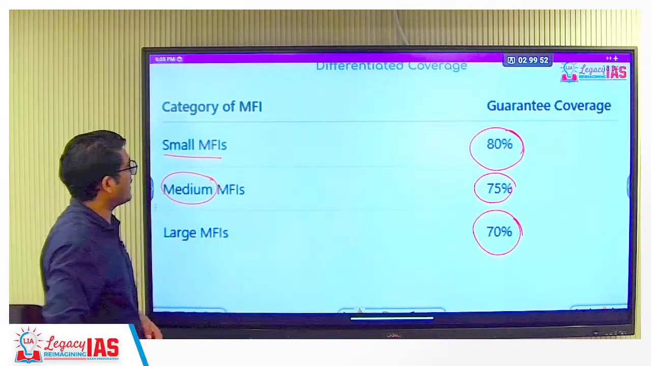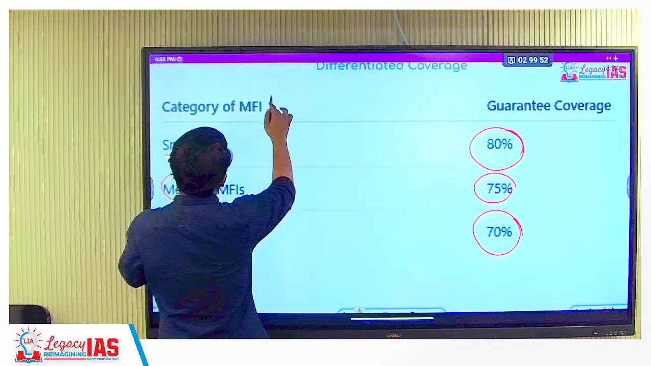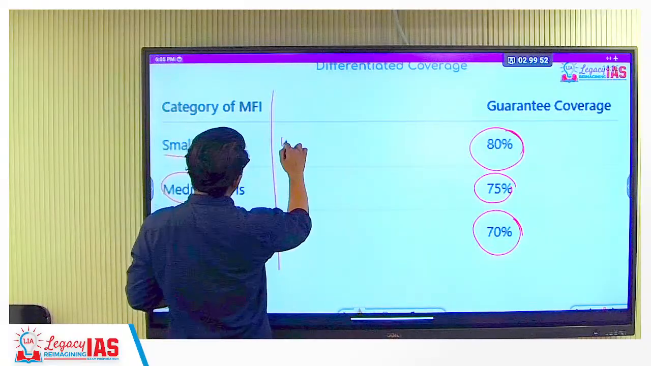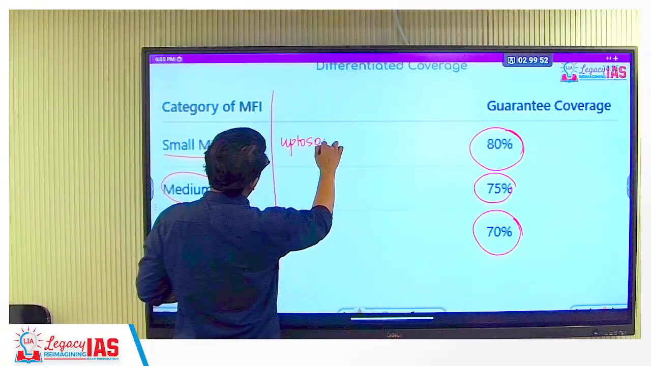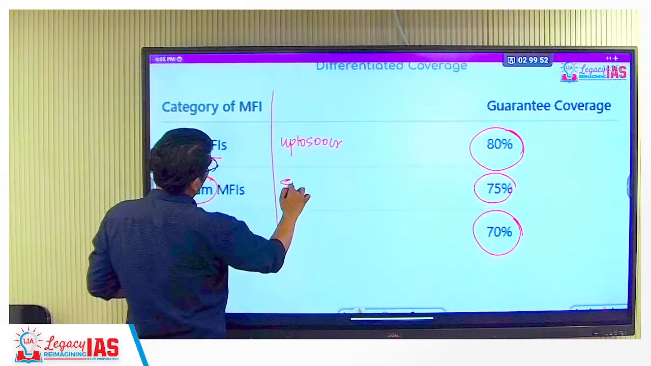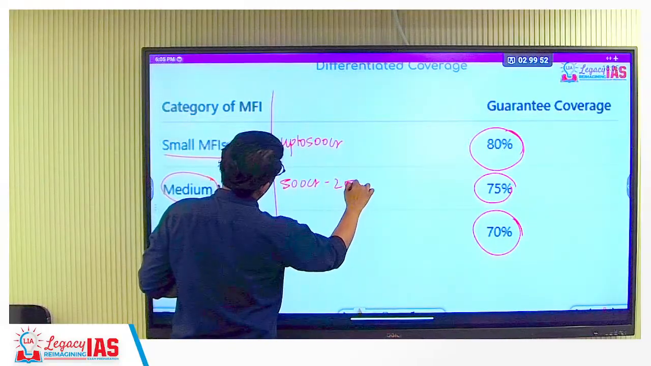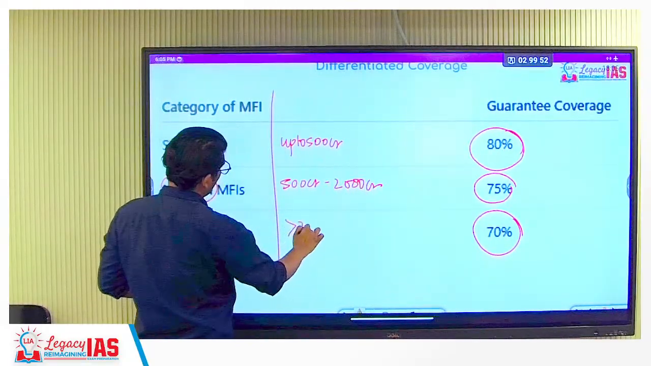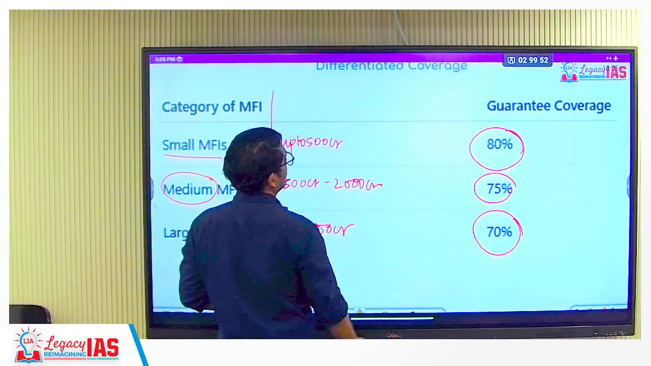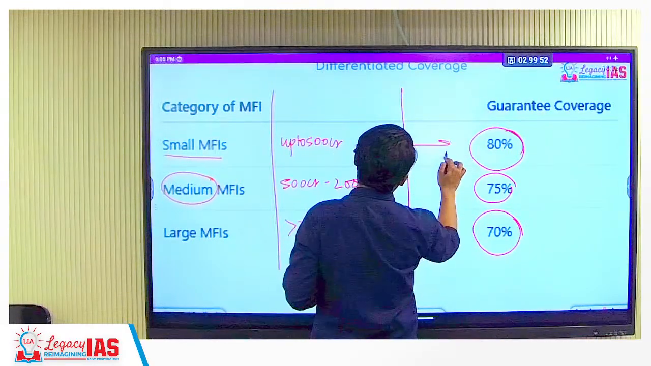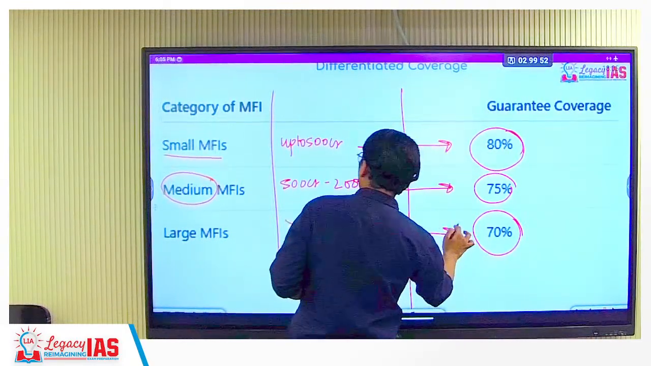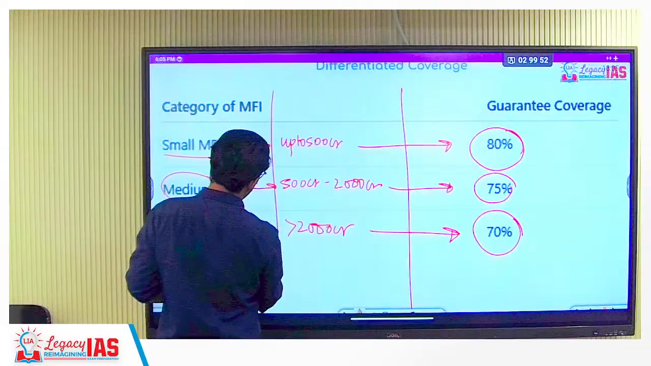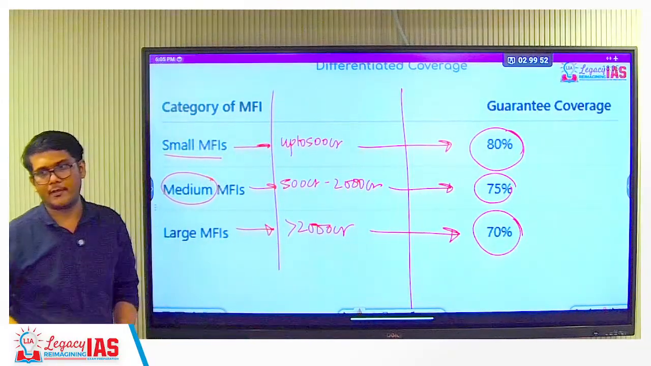You can also create the three tables together. You write the category. So you write here up to 500 crore rupees is the credit that you give, 500 crore to 2000 crore is the credit that you give, and here greater than 2000 crore is the credit that you give, and the coverage you also mention over here. So this becomes your one single table. I think this is a better way to remember it.